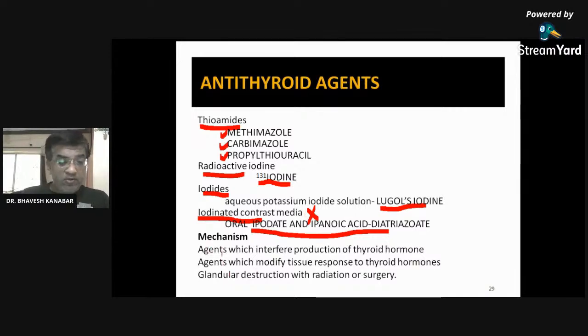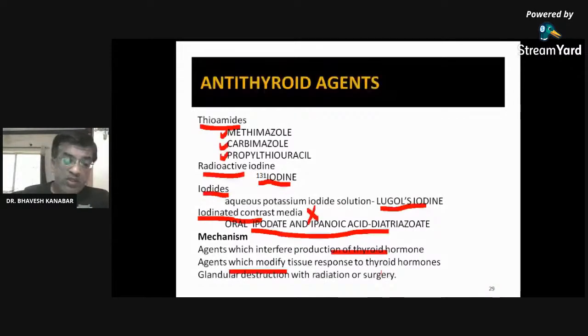So this can be the agent which interferes with production of the thyroid hormone, decreasing the production of the thyroid hormone. Or the agent which modifies tissue response to the thyroid hormone: even if there is more thyroid hormone production, the response of the tissue to thyroid hormone will be decreased. Okay, we want to decrease thyroid hormone secretion, or we want to decrease the tissue response.